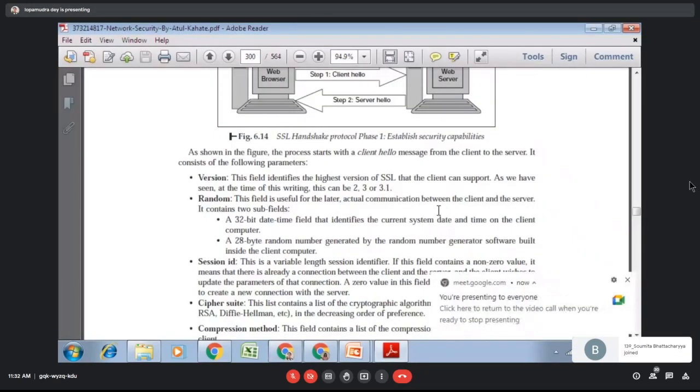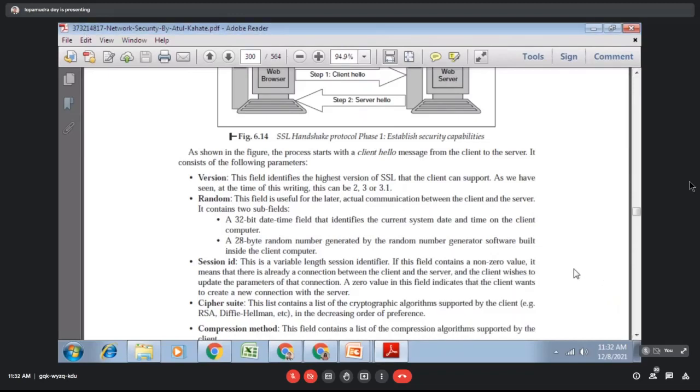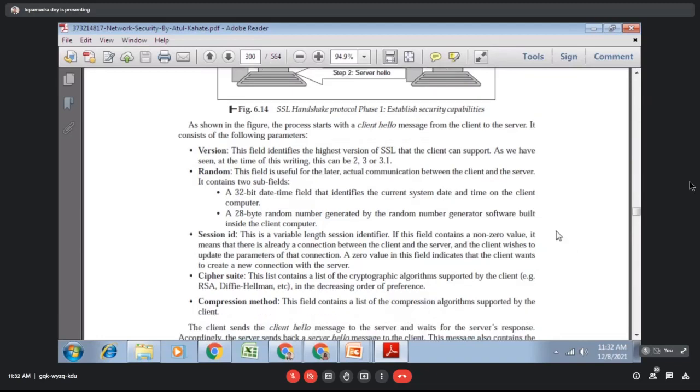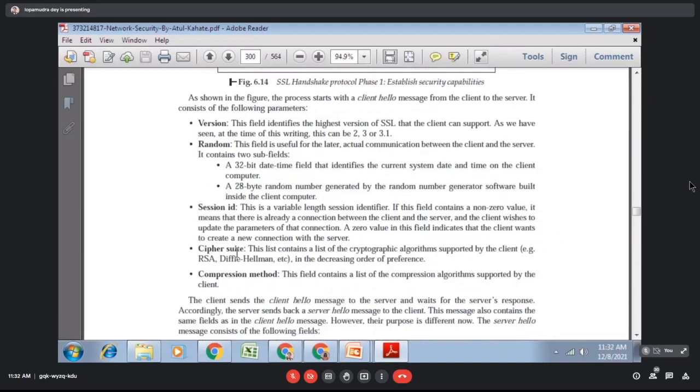One random number will be shared between the web browser and web server. So basically, the web browser will send one random number. After that, they will give one session ID, which is a non-zero value. For example, that session will be valid for 15 minutes. Last, they will share which particular algorithm they are using for the key generation steps, that is RSA or Diffie-Hellman.